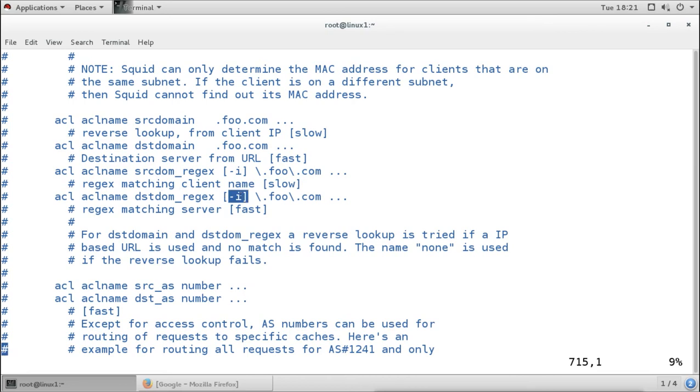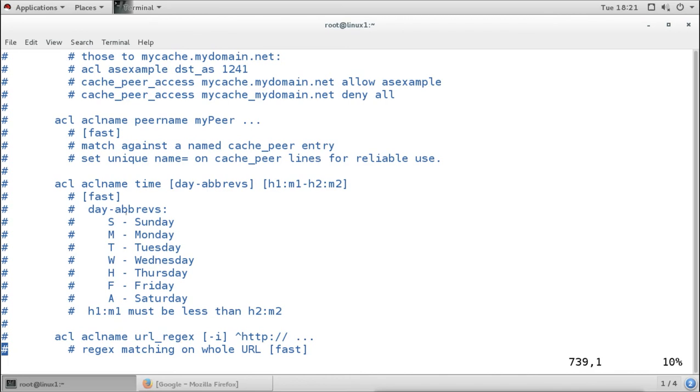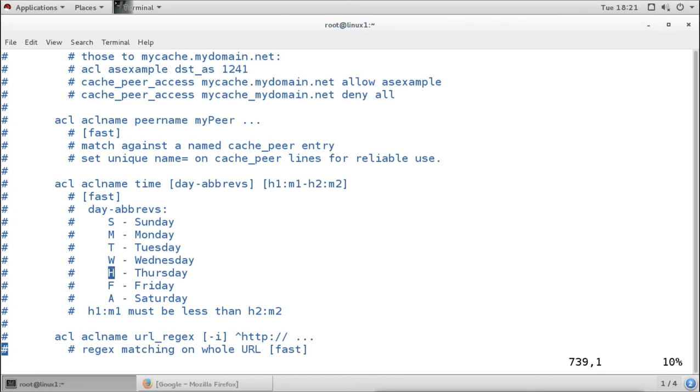Then you have the option to mention the time also. We can create the ACL based on time. We can define the time in days, hours and minutes, so that we want to allow someone to access the proxy server on this particular day and time. Like if we want to mention Sunday, you have to use S, for Monday, M, T for Tuesday, W for Wednesday, for Thursday, H, Friday is F, and Saturday is A. So you can mention it like this.